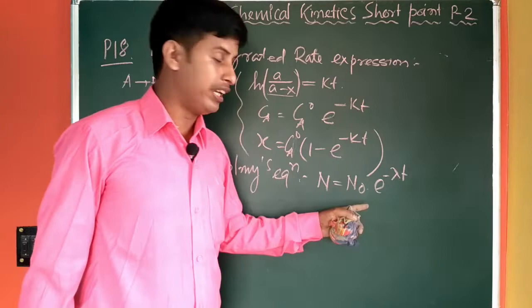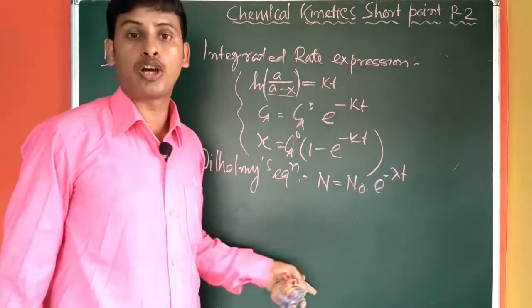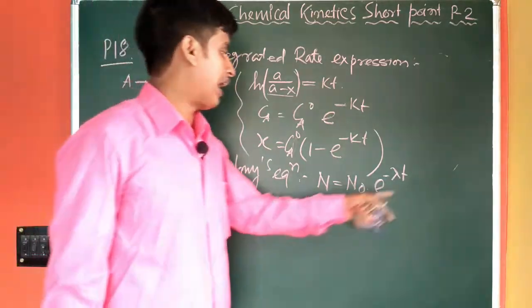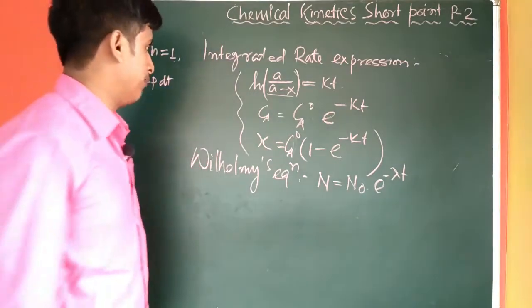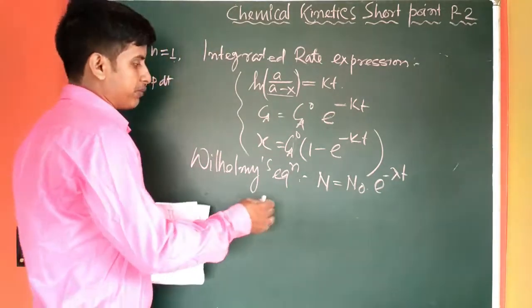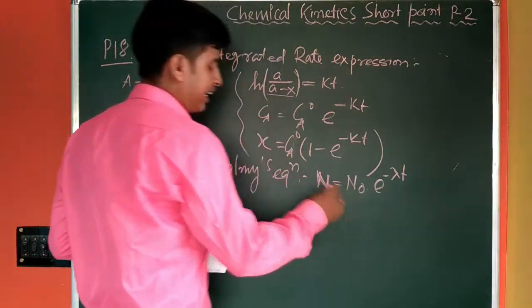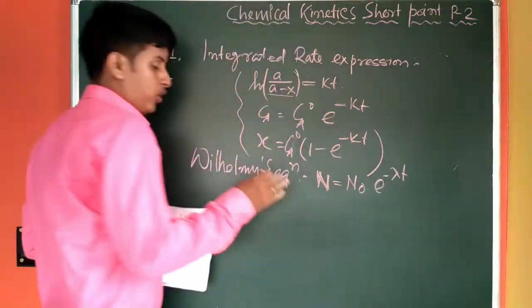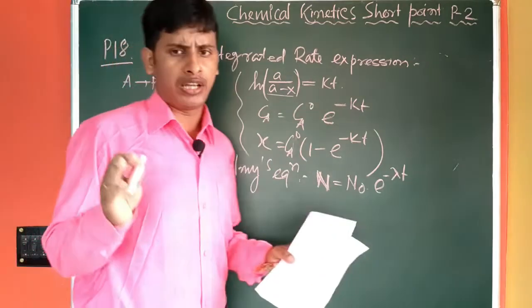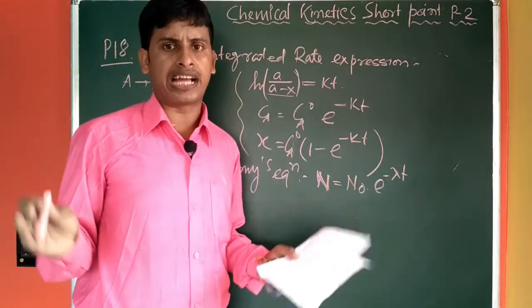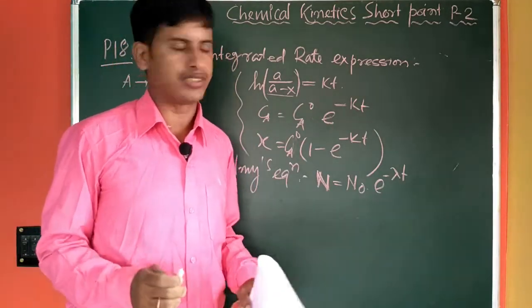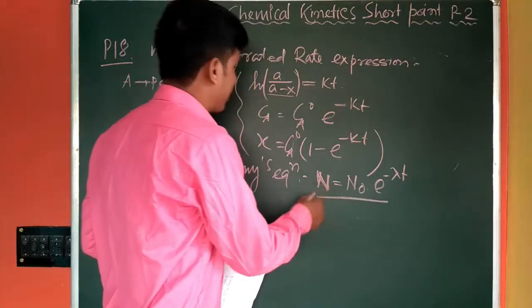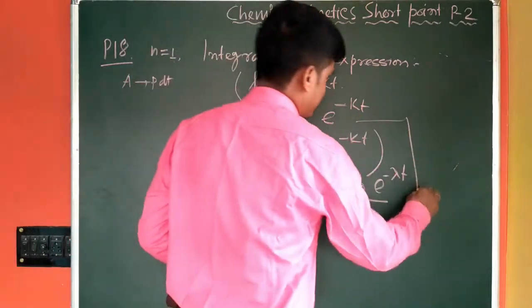It is only denoted as lambda in case of radioactive disintegration, and here t also represents the time. So all types of radioactive disintegration actually follow first order kinetics. It is nothing but another form of this equation.